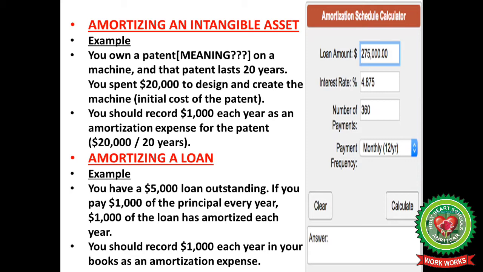Next, we can also take an example of amortizing a loan. I have a loan of $5,000 which is outstanding. If I pay $1,000 of the principal every year, $1,000 of the loan is amortized each year. So we should record $1,000 each year in our books as an amortization expense.